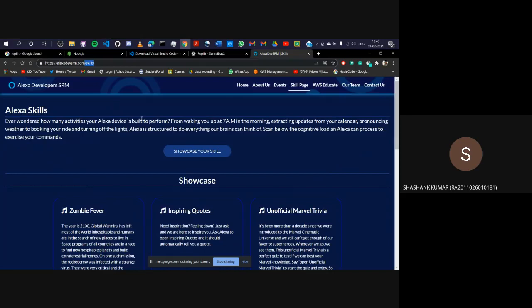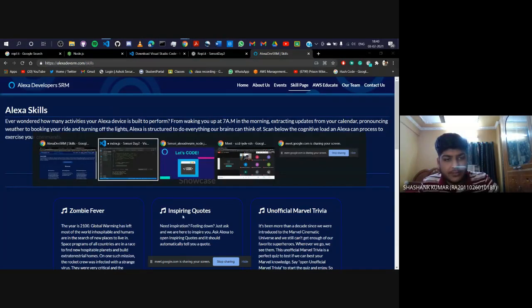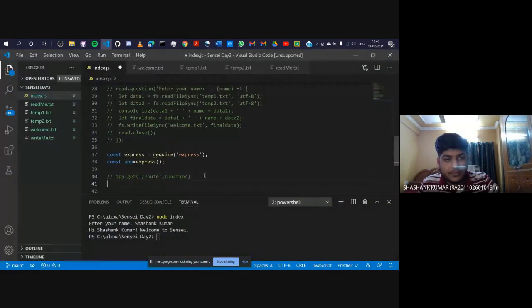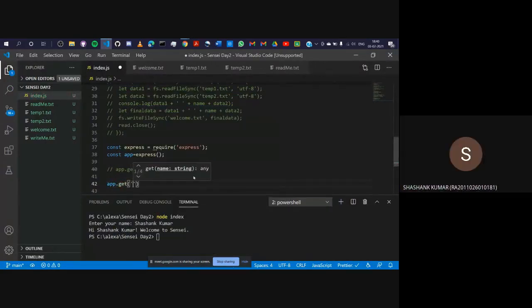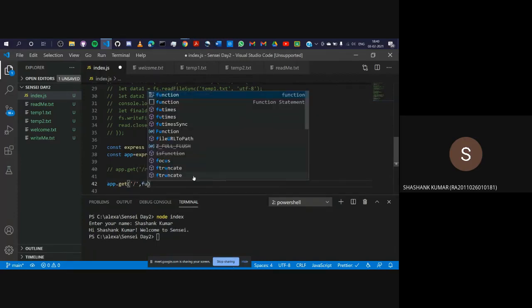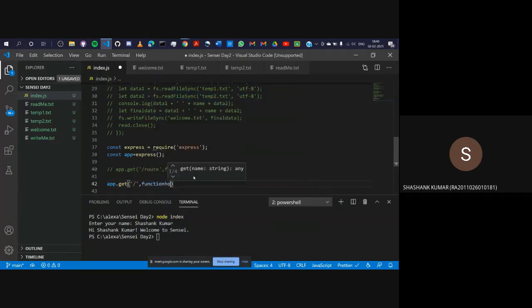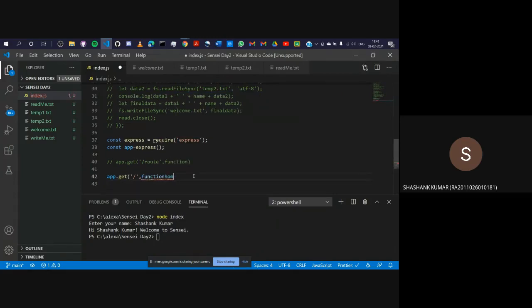Let's go back to VS Code. Okay, let's create our own custom routes. So I'll just write app.get. I'll give it a default route, just a front slash, then a function. You can write something like function home and call it, and write the function somewhere else, or you can just write an arrow function here, give it a parameter. And you need to write your request and response.